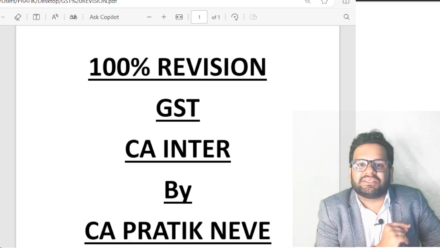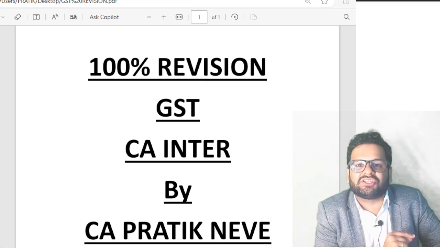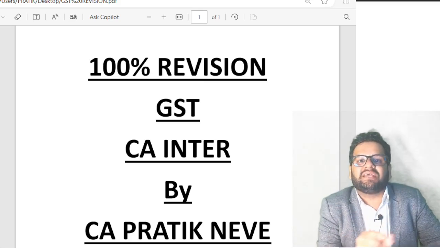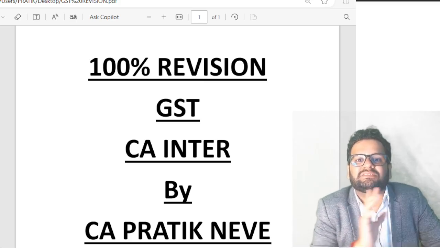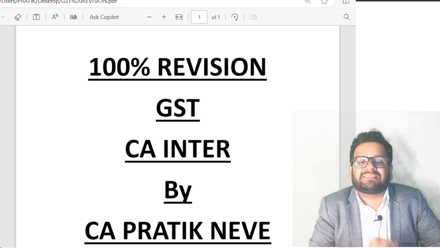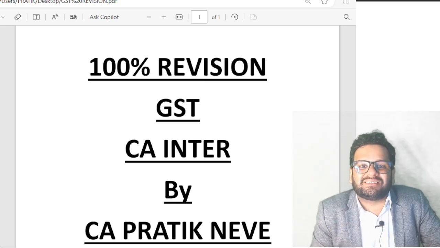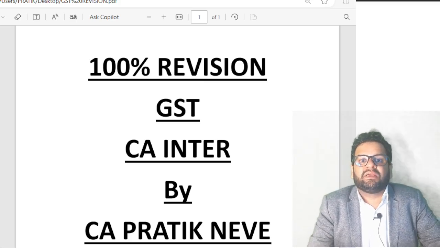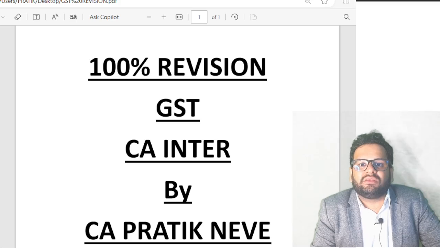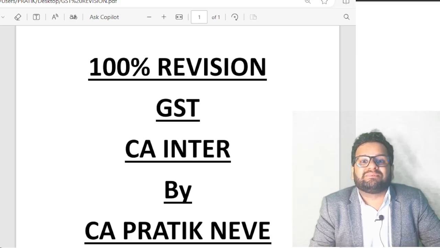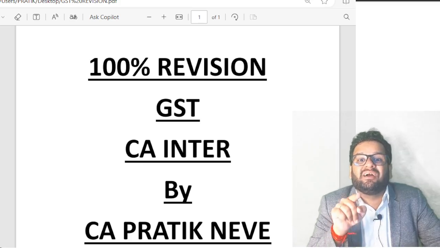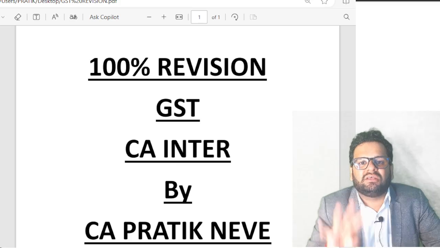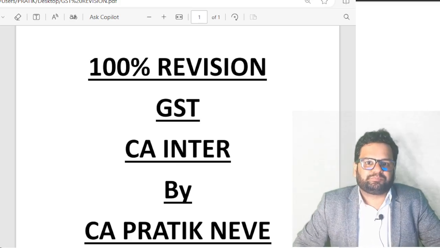Then talking about section 9, levy and collection of GST. Section 9 subsection 1, taxable person is liable to pay GST. Taxable person means one who is registered in GST or liable to be registered in GST. GST will not be chargeable on alcoholic liquor for human consumption. The maximum rate of GST that government can set by notification is 40%.